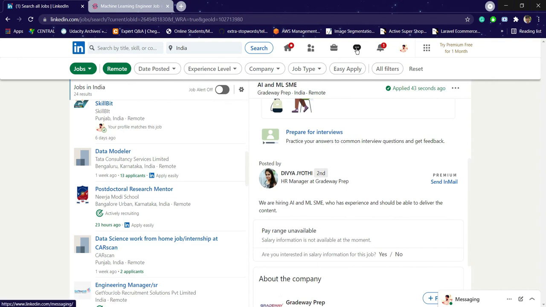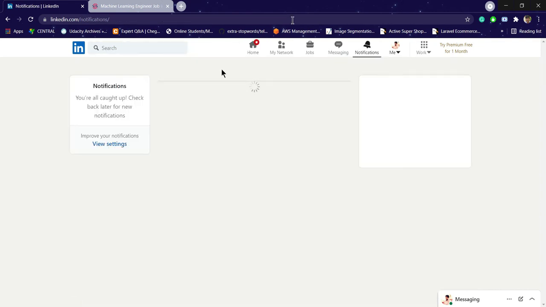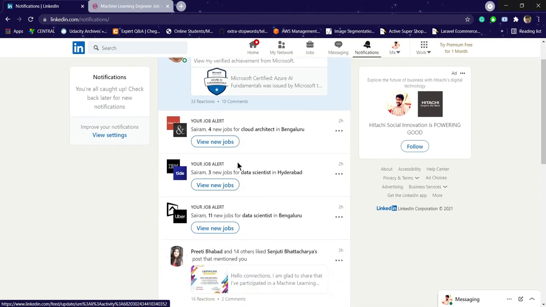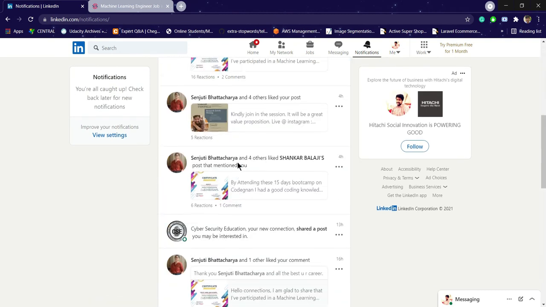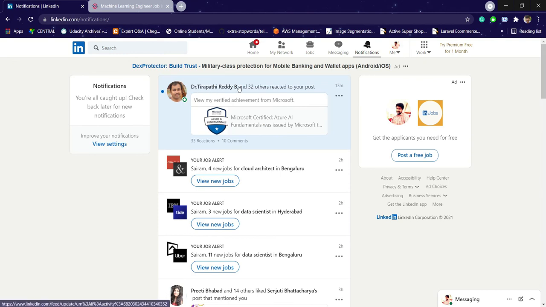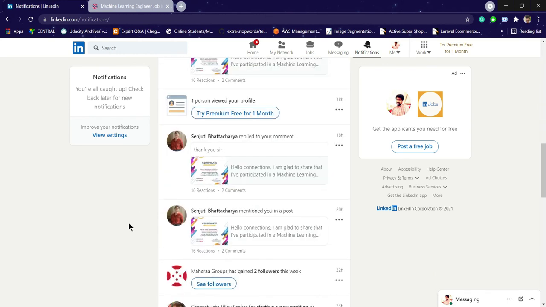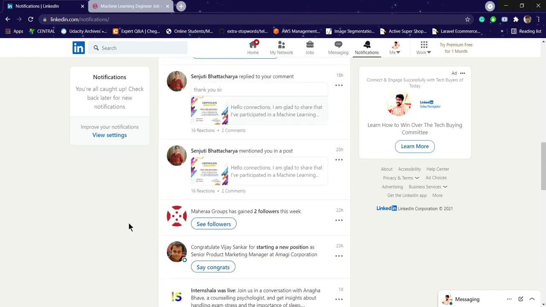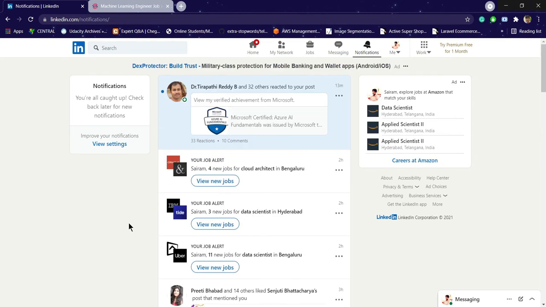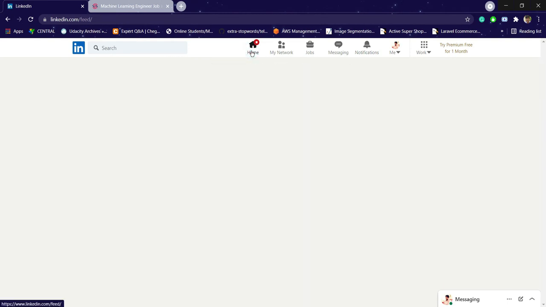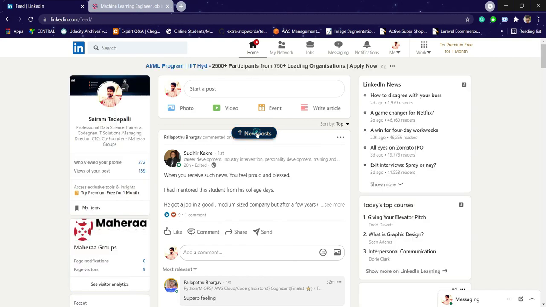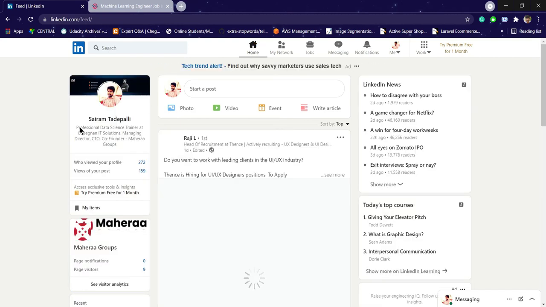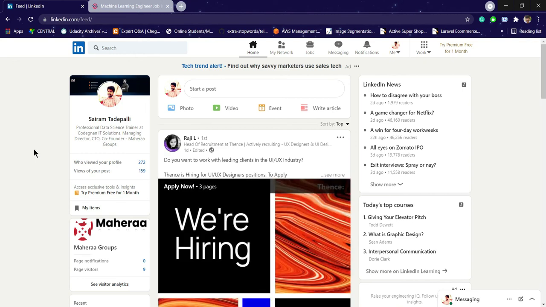Now let's click on these notifications. These are the different notifications of your account. Dr. Tirupati Reddy sir, he is my master's faculty. He liked my certificate badge, and these are the different notifications I was involved in. You can check the related things according to your requirement, and you can respond to those notifications. This is the use of a LinkedIn profile, and I strongly suggest you create an account on LinkedIn so that it will be helpful for you.